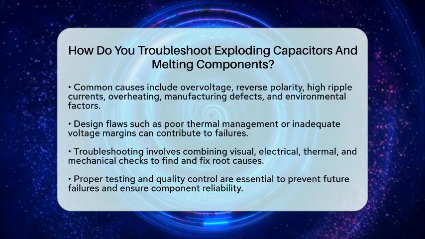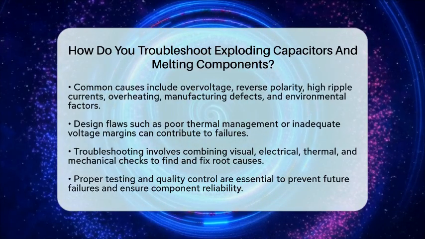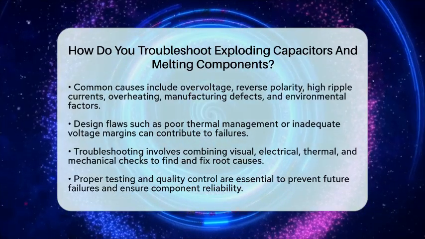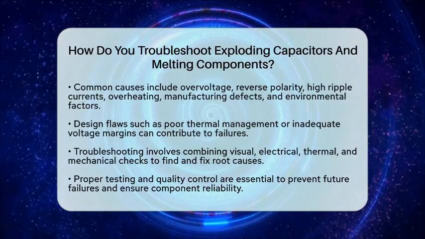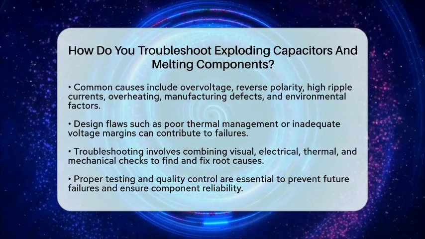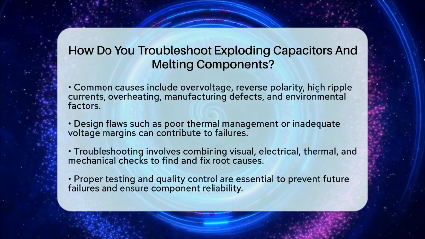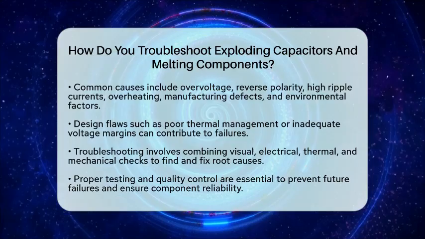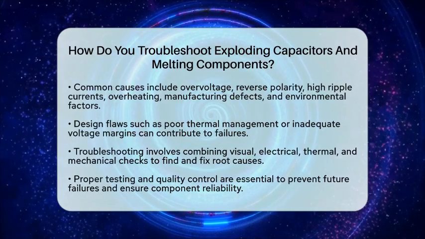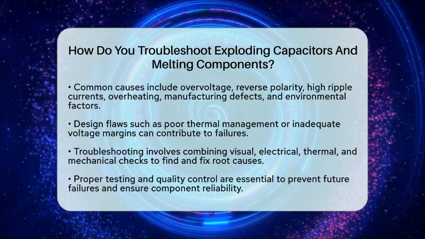Troubleshooting these failures requires a mix of visual inspection, electrical testing, signal analysis, thermal checks, and mechanical review. Finding the root cause helps prevent future problems by fixing design issues, improving assembly quality, or replacing faulty parts with ones that meet proper specifications. Each failure tells a story about electrical stresses, material limits, and the importance of thorough testing and quality control in electronic manufacturing.